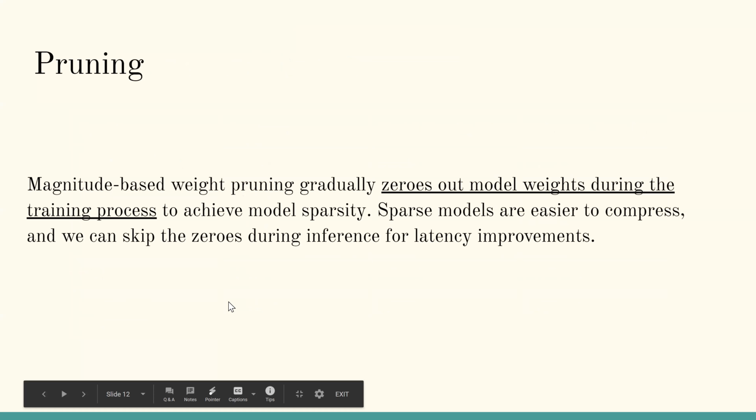Next quantization method we chose was pruning. So pruning is basically a process where we zero out model weights during the training process, and we achieve model sparsity. So we have lesser weights than we would normally have. And these sparse models are easier to compress, and during inference, these zeros can just be skipped. So we get faster inference for a pruned model. Methodology is as simple as that. We just set the individual weights in the weight matrix to 0, and the weights which are least relevant are first picked and set to 0 during training time.